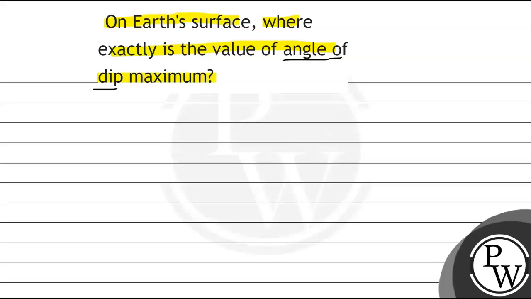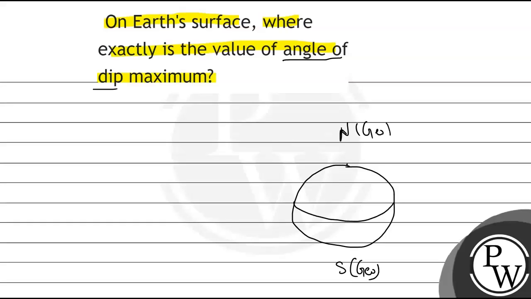This is the Earth. Earth's shape is a geoid, but here we are considering it as a sphere. This is the equator of the Earth, and this is the North Pole. This is the South Pole. They are the geographical South and geographical North Pole. Now let us write the magnetic North and magnetic South Pole. This will be the magnetic South Pole and this is the magnetic North Pole.